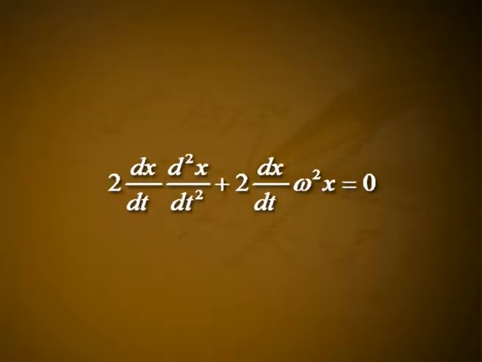Multiplying both sides by 2 into dx by dt, we get 2 into dx by dt into d square x by dt square plus 2 into dx by dt into omega square x is equal to 0. Integrating, we get dx by dt whole square plus omega square x square is equal to c1. Let it be equation number 2, where c1 is the constant of integration.